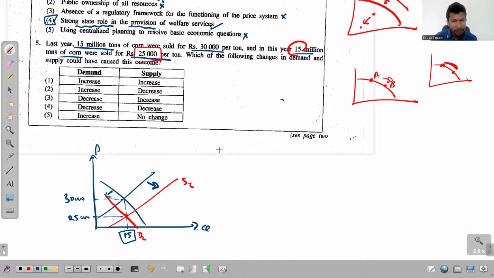Supply has increased, and demand has decreased. What's the answer? There's a decrease in demand, and there's an increase in supply. So the answer for this question 5 is the third one.